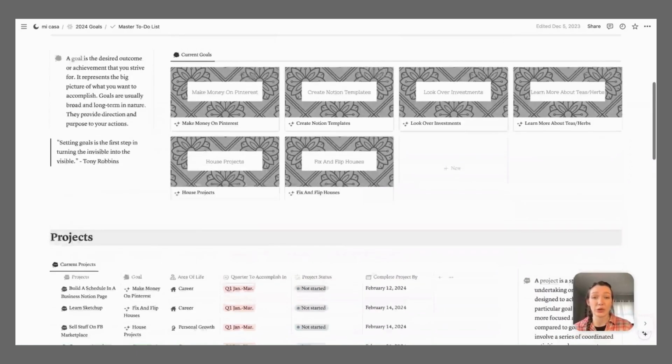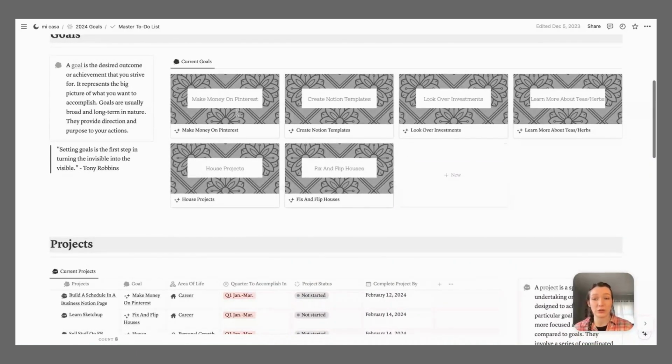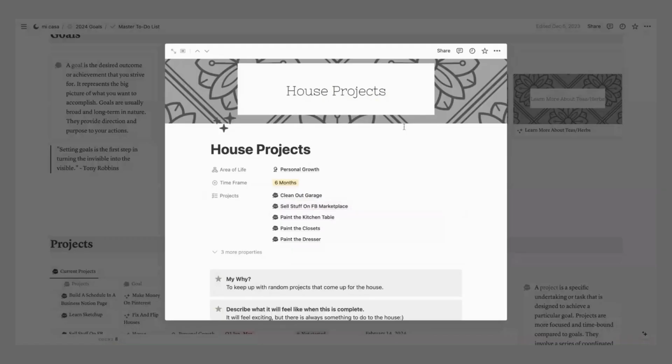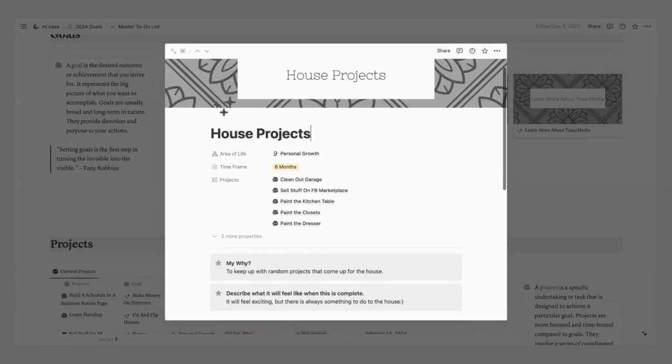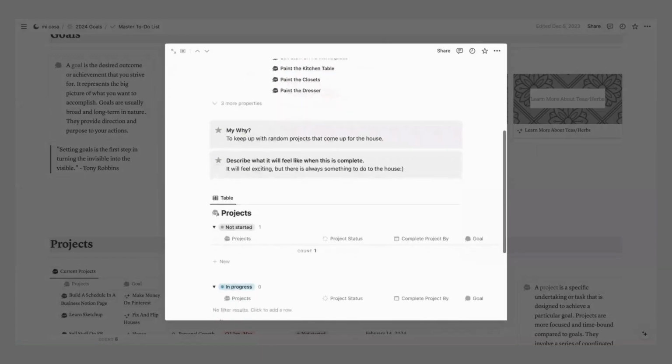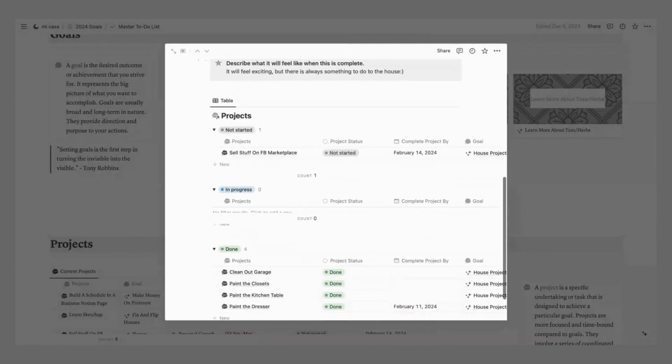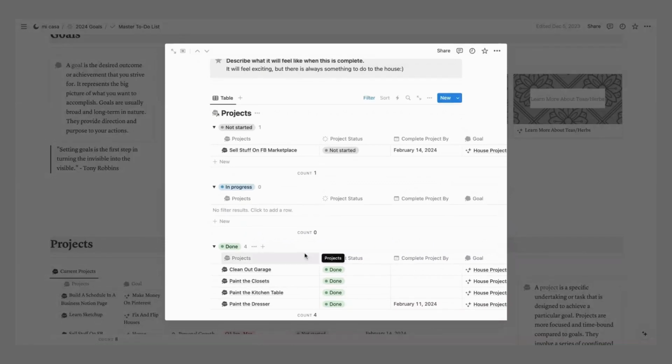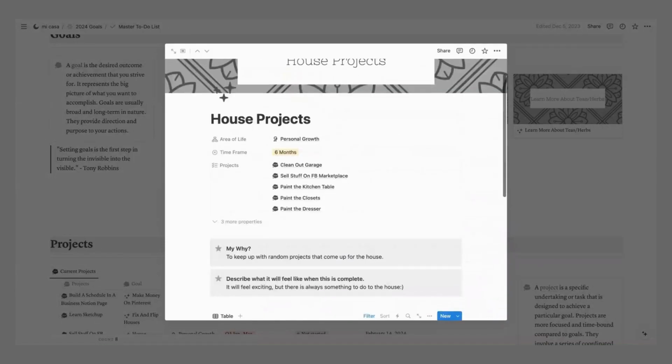So I will show you what it looks like to drill into one of these. This is the house projects goal that I have. These are things that I need to do around the house. So you can start off with your why, and then you can write, describing what it will feel like when this is complete. And then down here is where you can fill in your projects, and then they will also fill in up here. So for me, I need to clean out my garage, sell stuff on Facebook Marketplace, paint the kitchen table, paint the closets, paint the dresser.